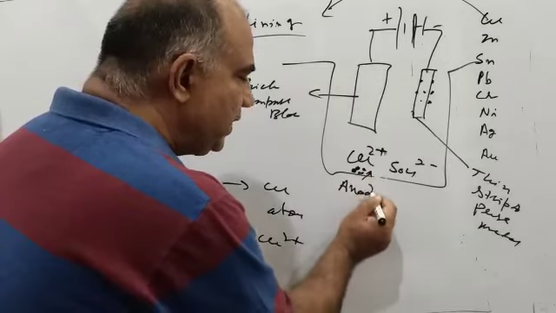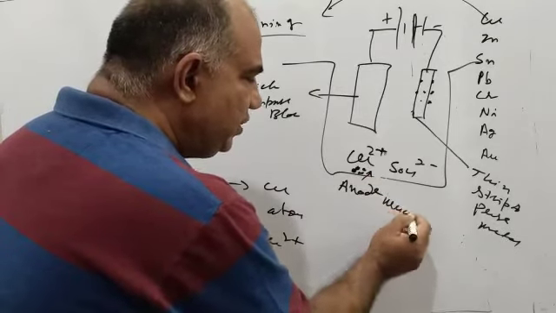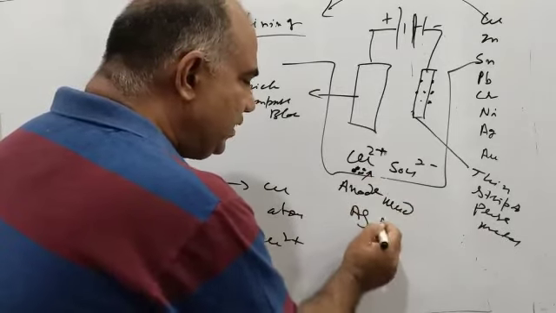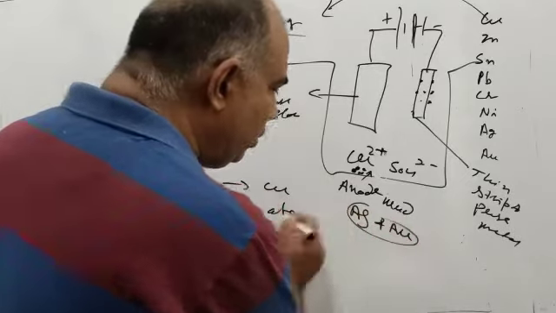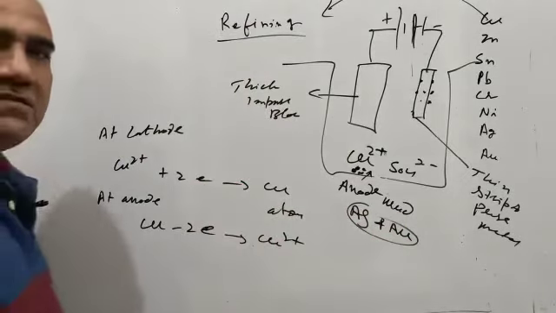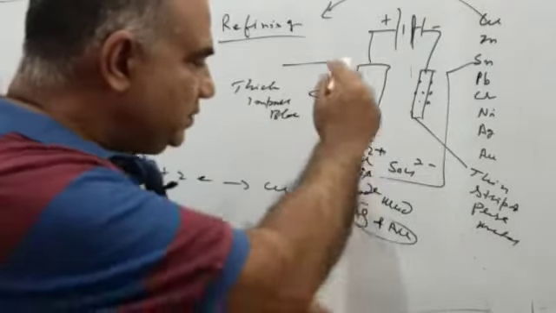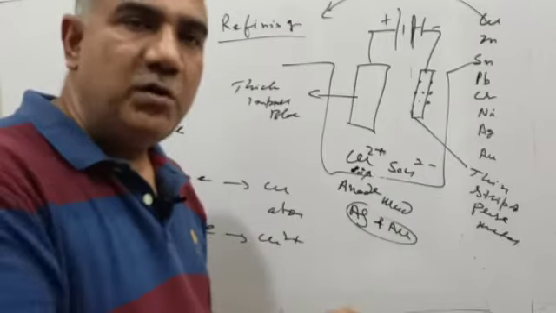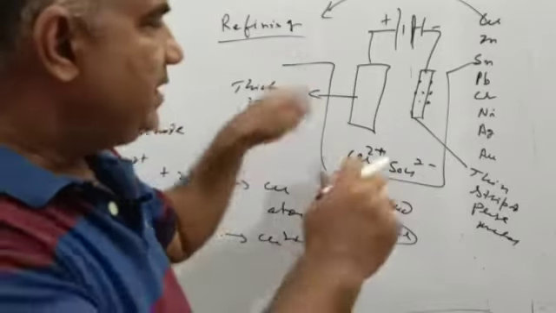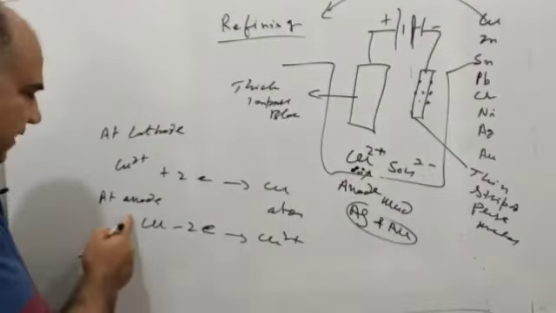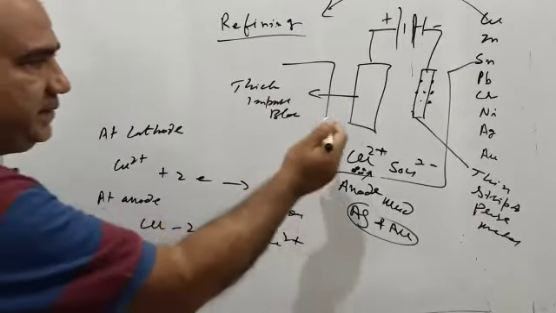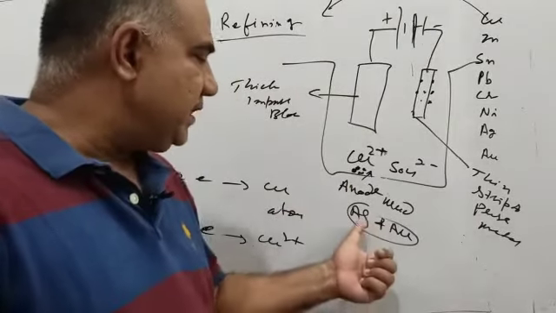Anode mud is also important from the examination point of view, and usually it is Ag and Au, silver and gold. These are least reactive and not soluble in this solution, so they settle down as anode mud at the bottom of the electrolytic tank. The anode definitely contains copper, and it also contains other impurities.